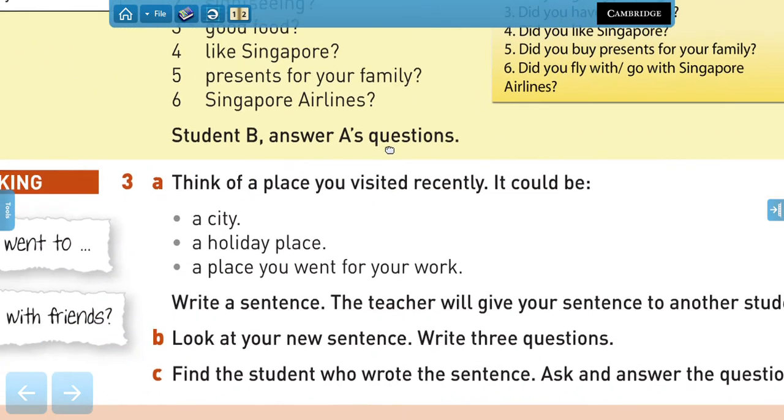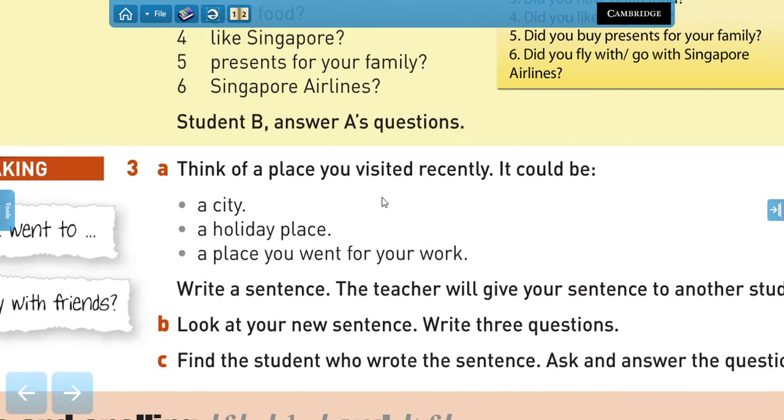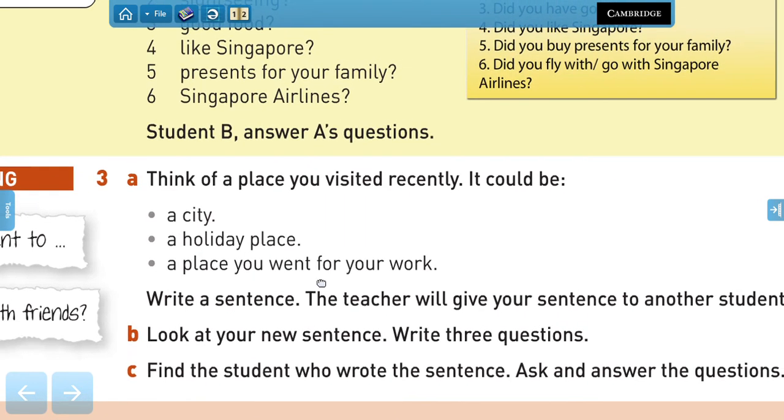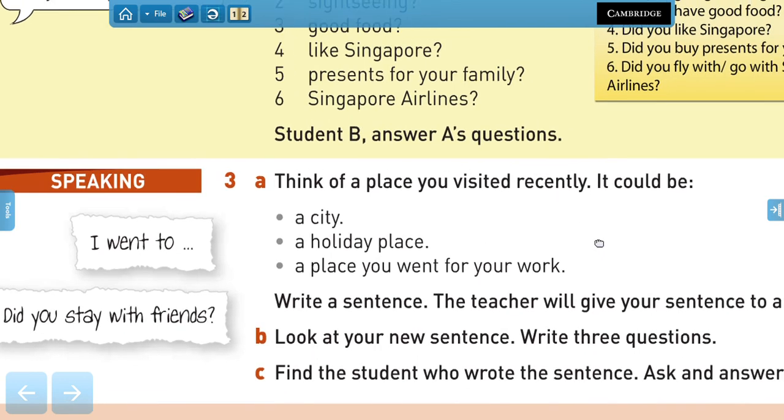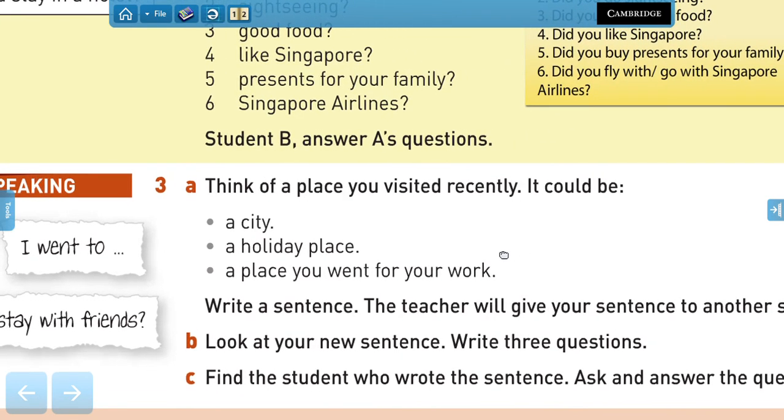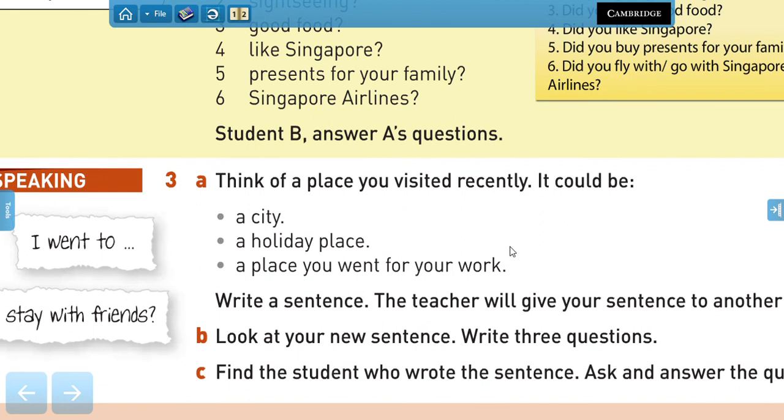Now, last activity says, think of a place you visited recently. It could be a city, a holiday, a place you went for your work or for university. Now, what I want you to do is to try to think about your experiences and activities you did there and try to create questions, right? So, let's see. One of the last places I visited last year was Buenos Aires. I went there on holiday. Now, thinking of my activities: I went sightseeing.